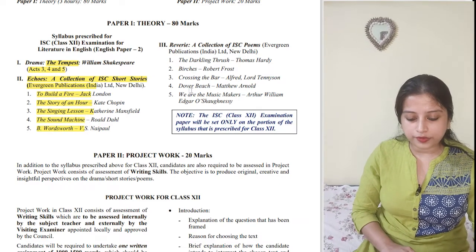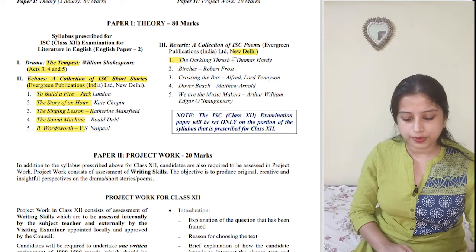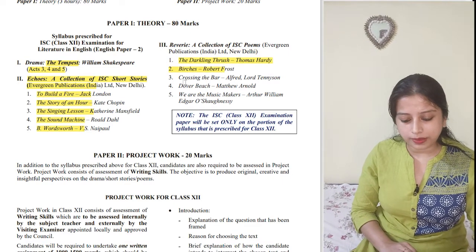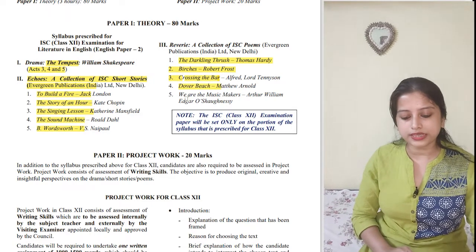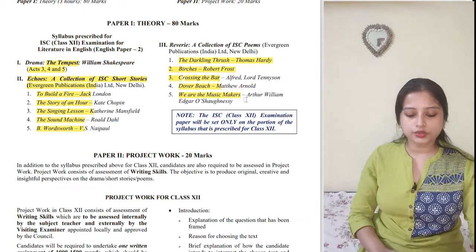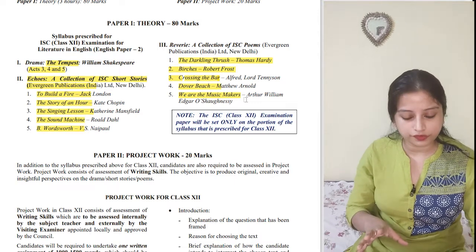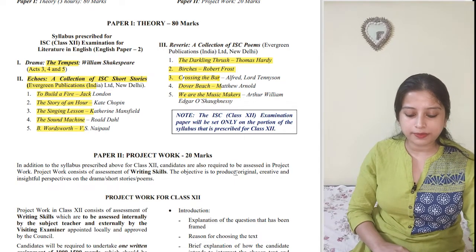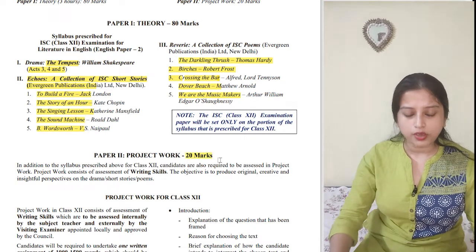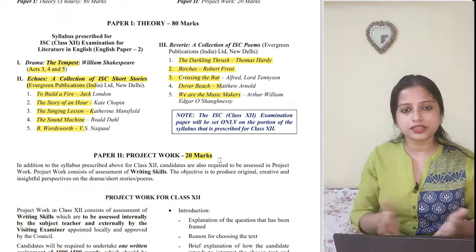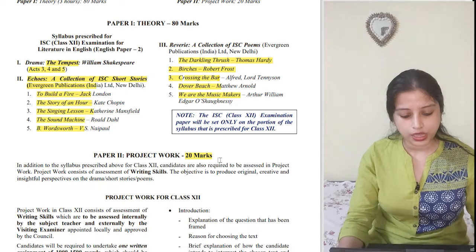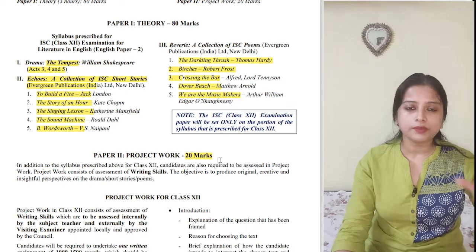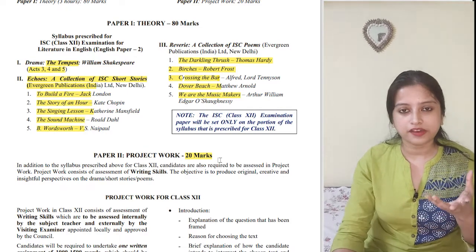And from the poem collection Reverie, you have The Darkling Thrush, Birches, Crossing the Bar, Dover Beach, and We Are the Music Makers. So this is all about the 80 marks of your paper, and the rest of the 20 marks include your project work, where externals can come and ask you; it can be listening skill, it can be speaking skill, anything can be tested. So that's all about the main part that we have to sit for the exam.